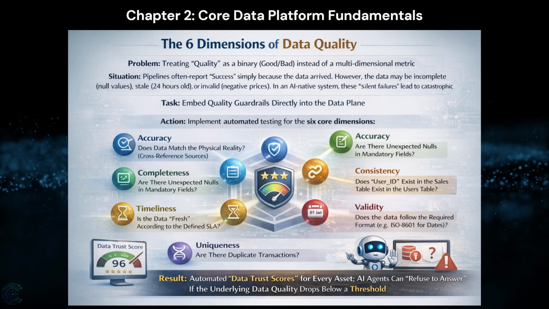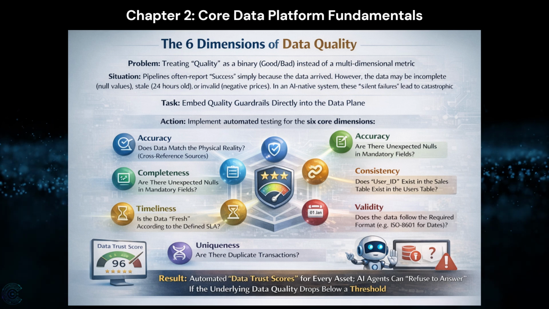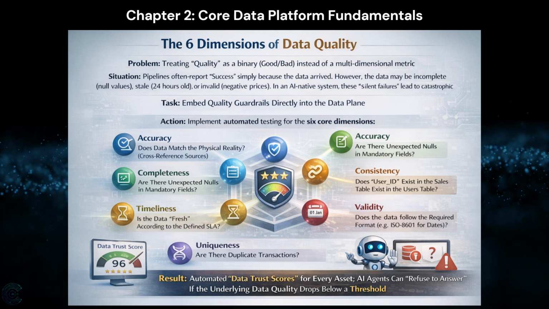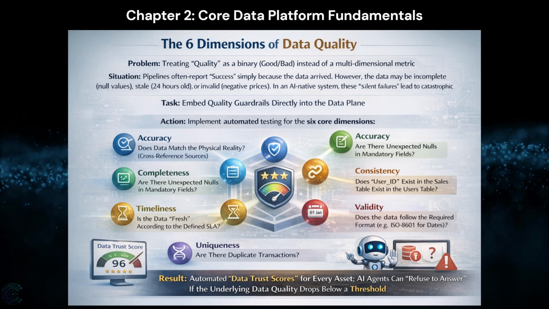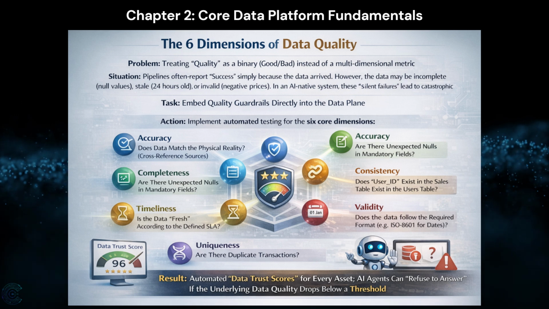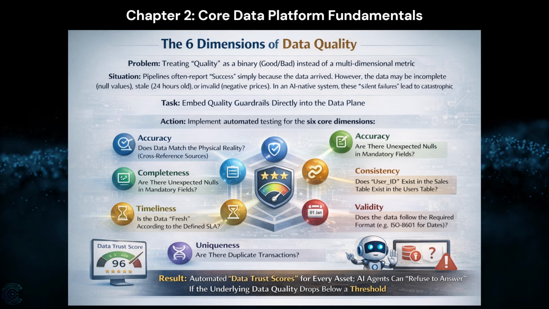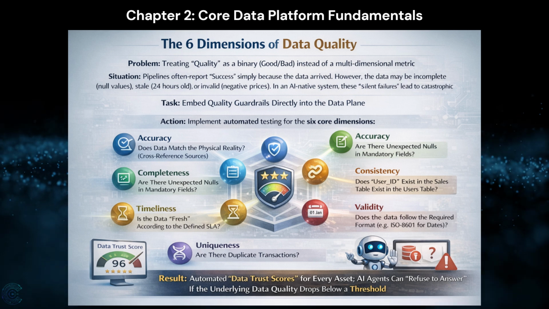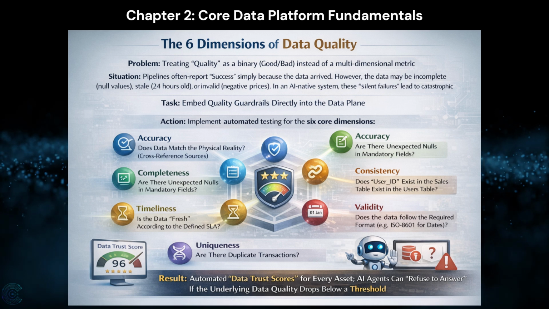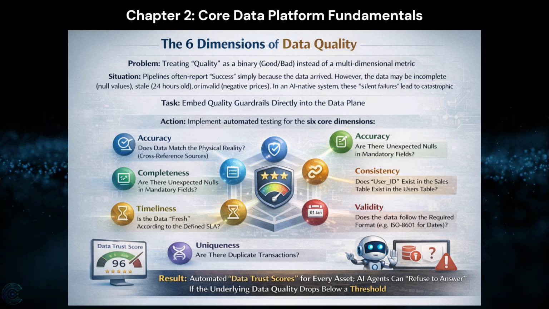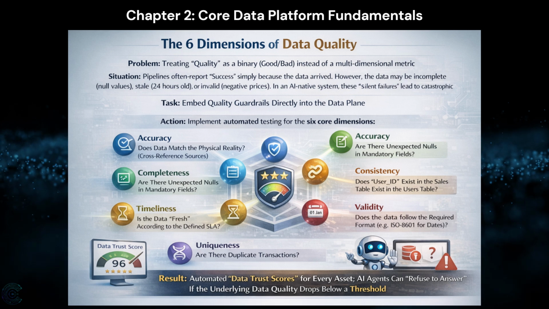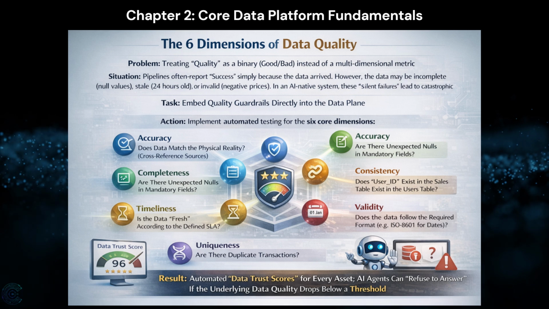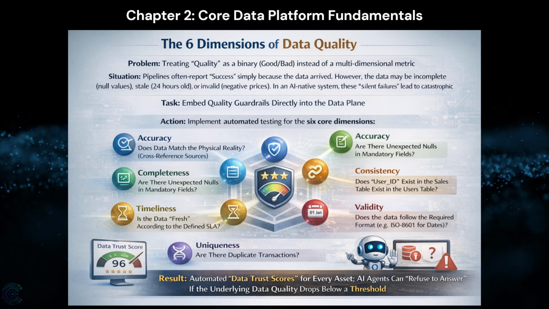Action: implement automated testing for the 6 core dimensions. Accuracy: does data match the physical reality? Cross-reference sources. Completeness: are there unexpected nulls in mandatory fields? Consistency: does a user ID in the sales table exist in the users table? Timeliness: is the data fresh according to the defined SLA? Validity: does the data follow the required format? Example: ISO 8601 for dates. Uniqueness: are there duplicate transactions?